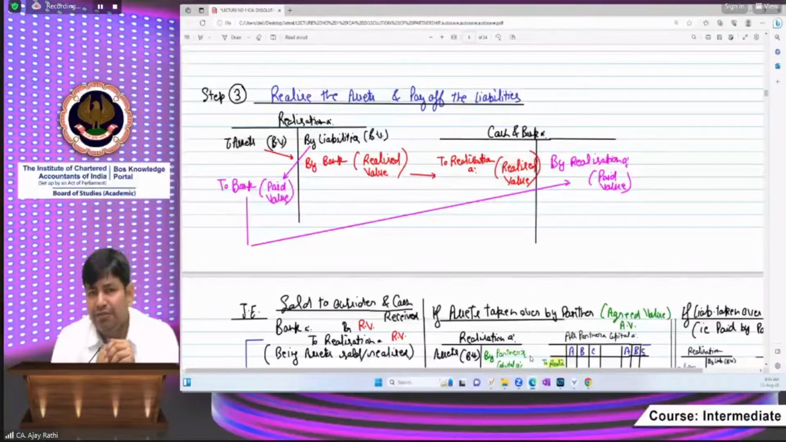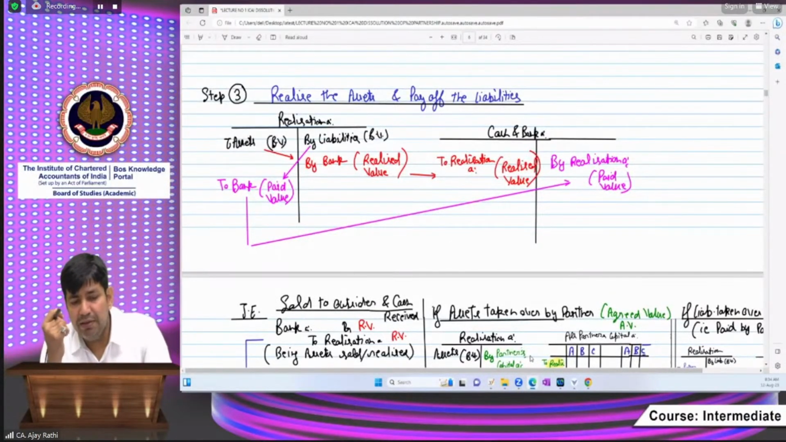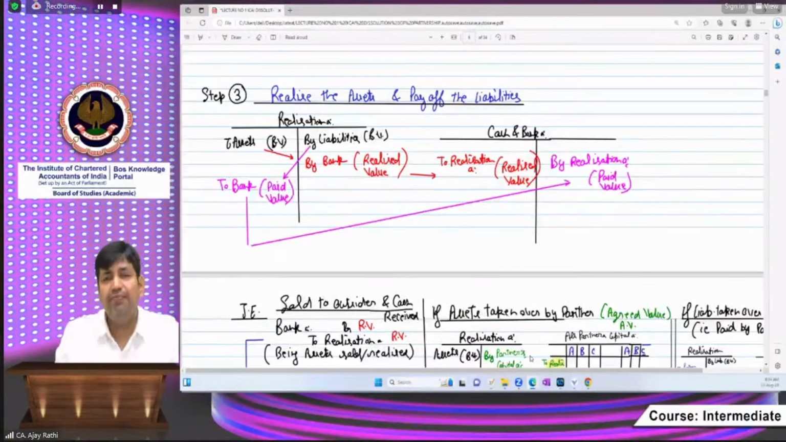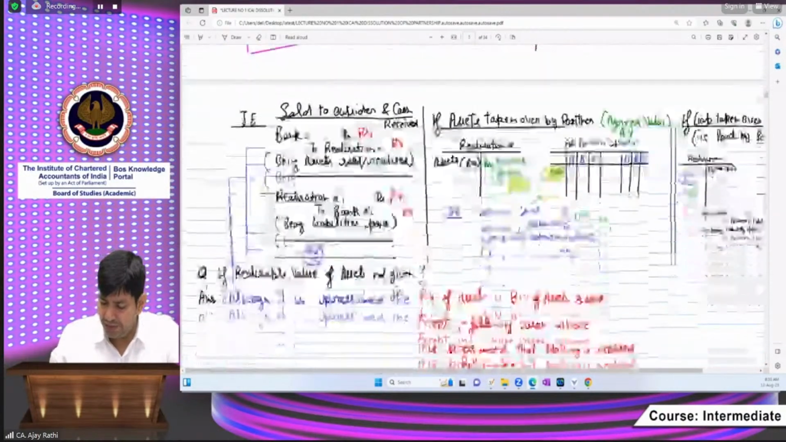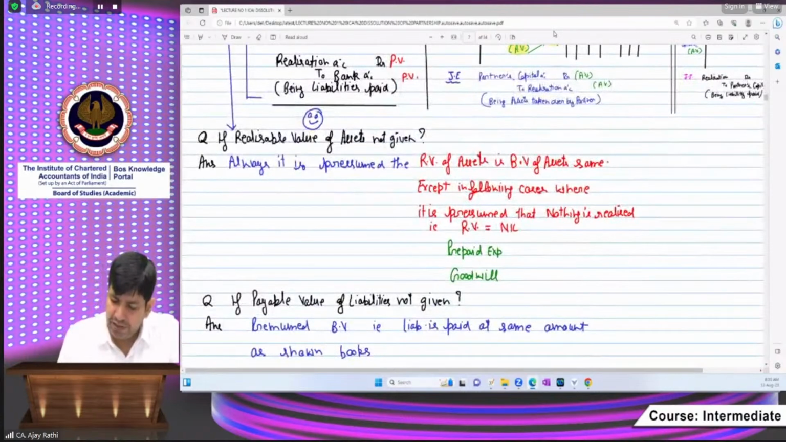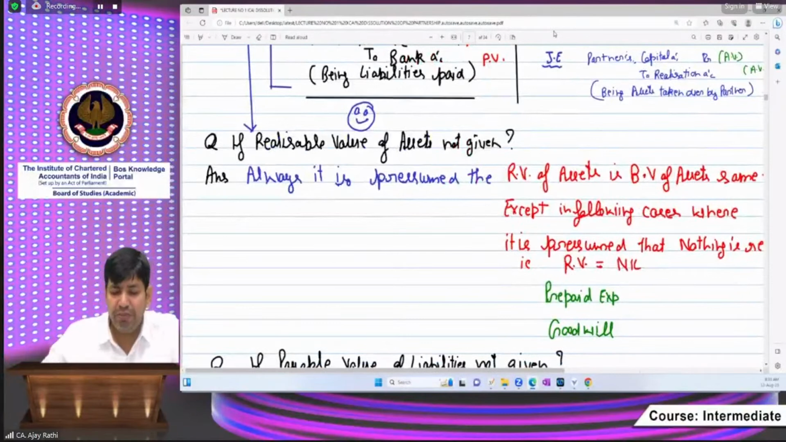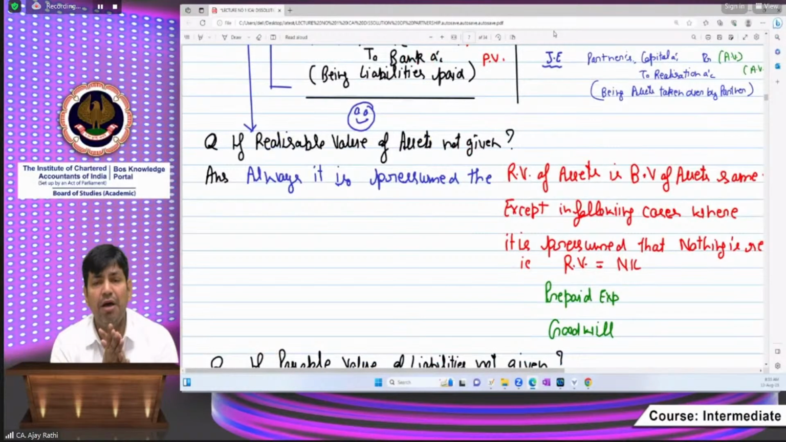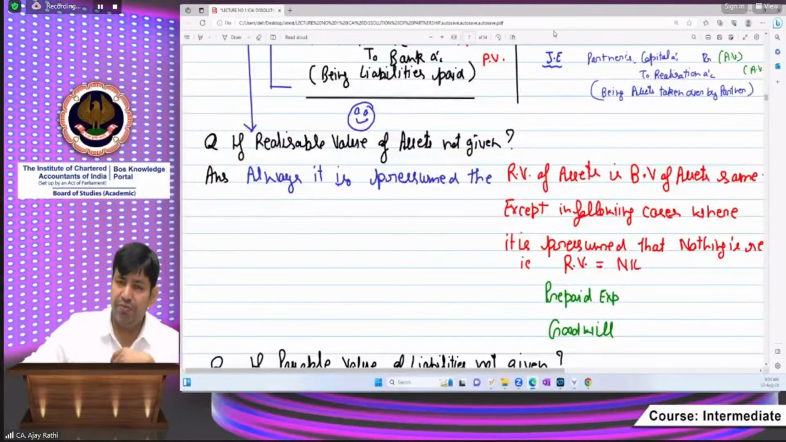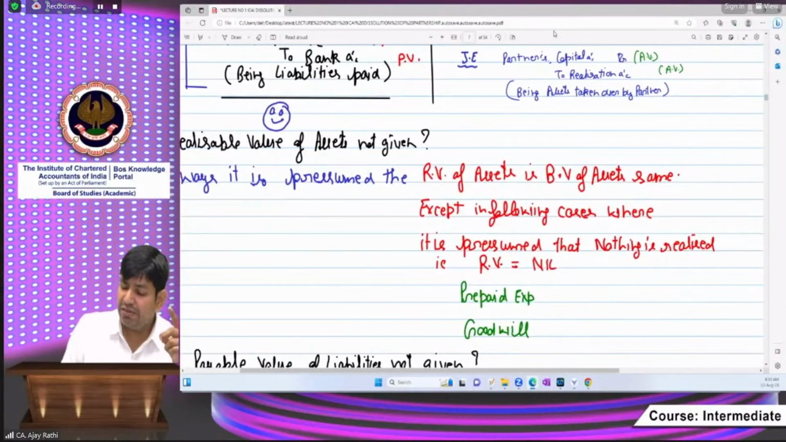Some of the students have covered this in 12th, but beta, some points are different than 12th class. See, sometimes it happens in the question: if assets' realizable value, it means the amount which is realized from the selling of assets, has not been given, then always presume that realizable value is the same as book value.